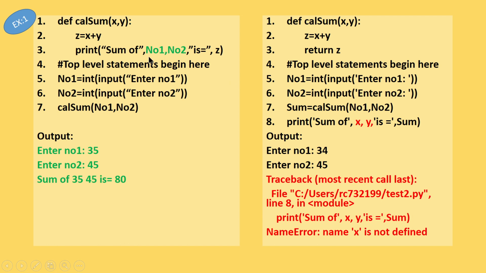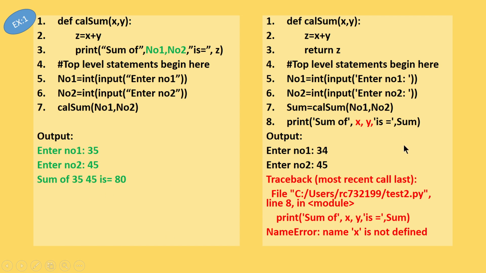Okay, so when you write that, it will not give you any error message, because these two variables are already available in your global environment, which can be accessed by the local environments of that particular program. Okay, so number 1 and number 2, it will display the values without any error.